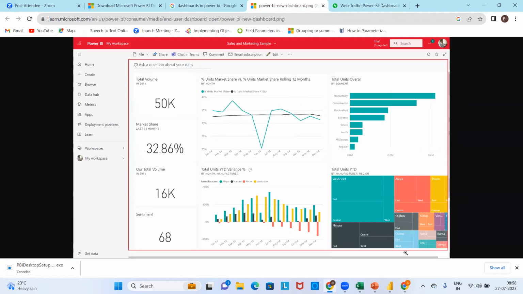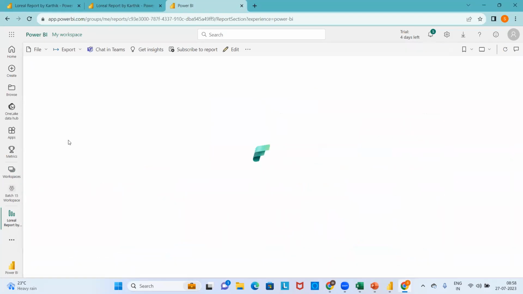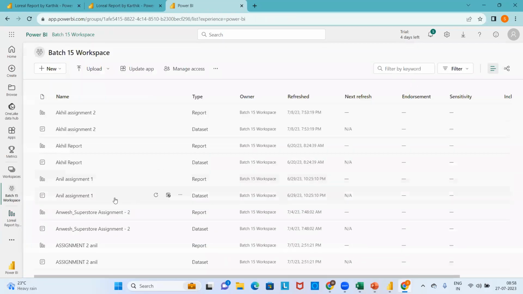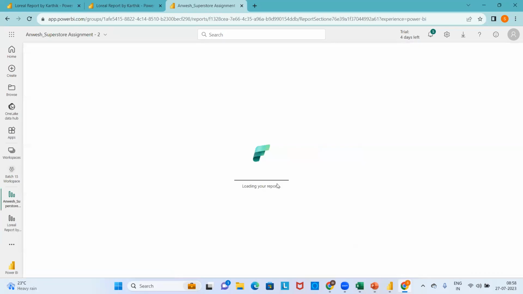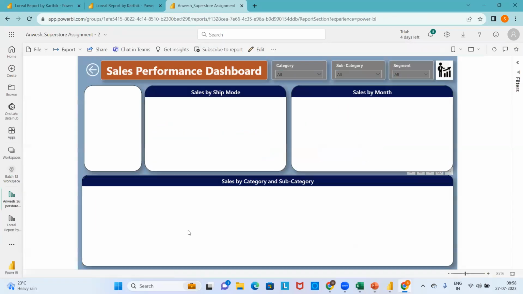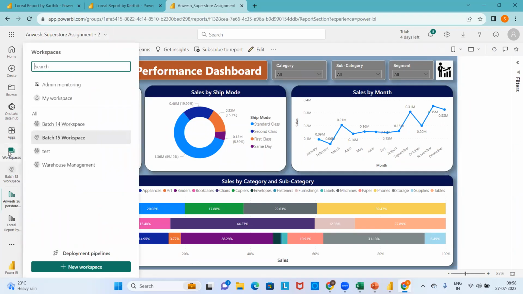As I showed you, I strongly believe in that. Practically, I can show that my batch 15 guys or earlier batches were also able to create the assignments based upon their expertise. Can you see that? Is this report created by me or the trainer who joined in our training? Trainer. These reports were created by Anvesh.